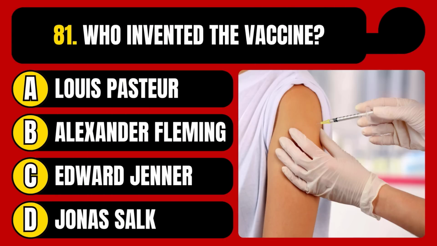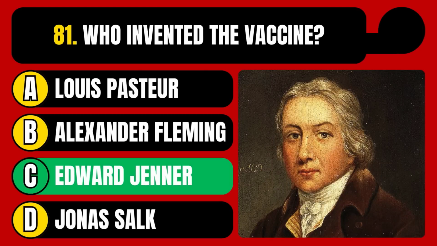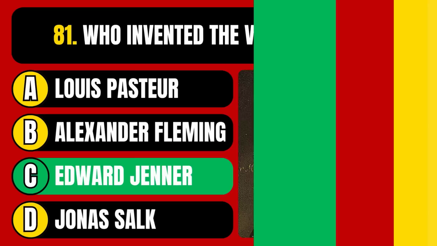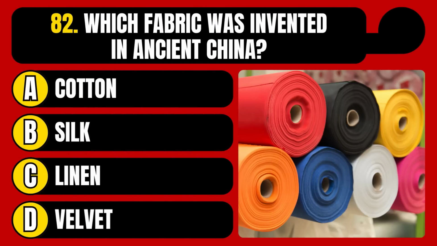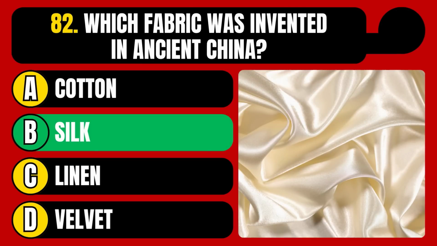Who invented the vaccine? Louis Pasteur, Alexander Fleming, Edward Jenner, or Jonas Salk? The correct answer is option C, Edward Jenner. Which fabric was invented in ancient China? Cotton, silk, linen, or velvet? The correct answer is option B, silk.